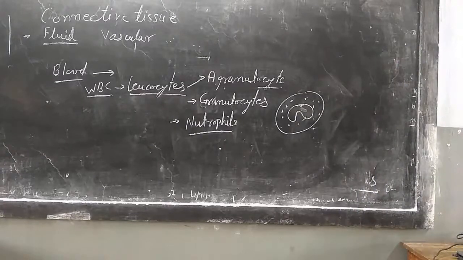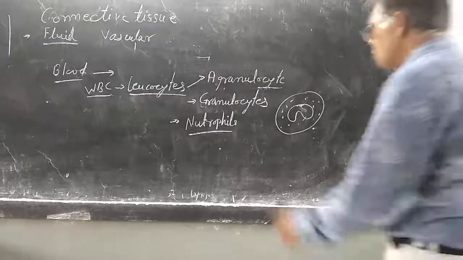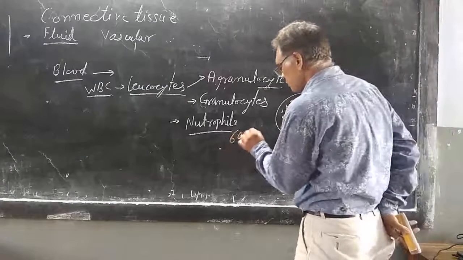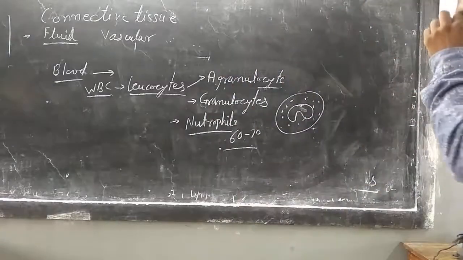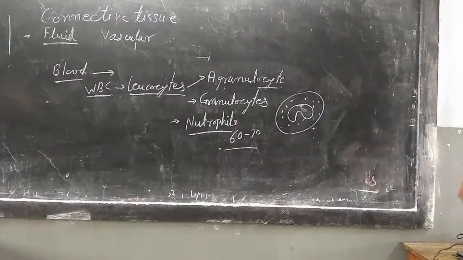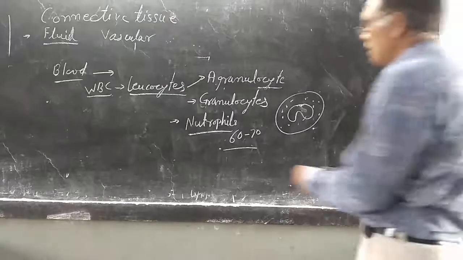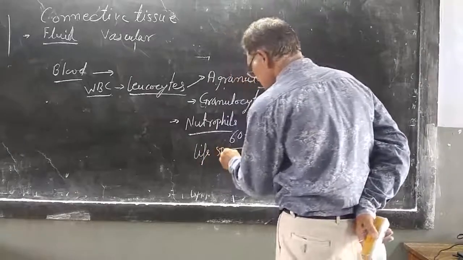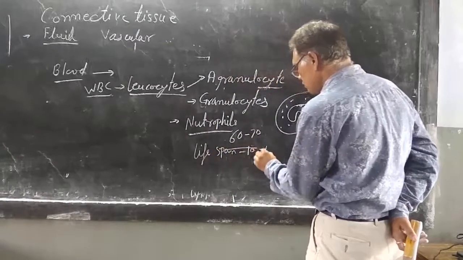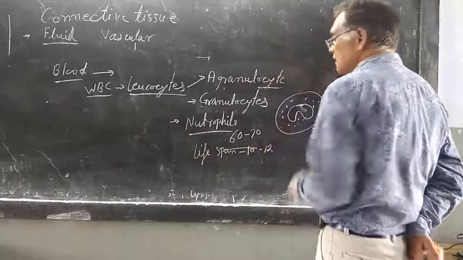They consist of 60 to 70% of the total granulocytes, and their lifespan is 10 to 12 hours.